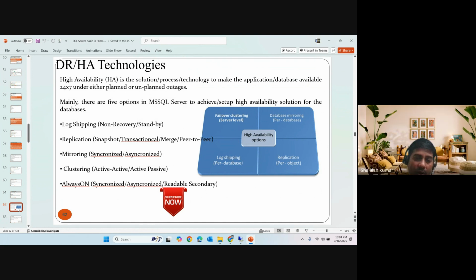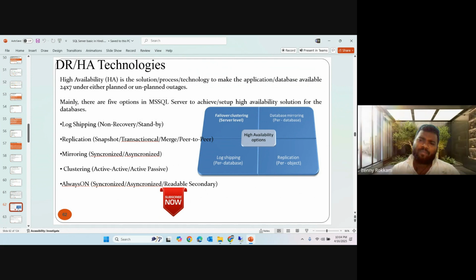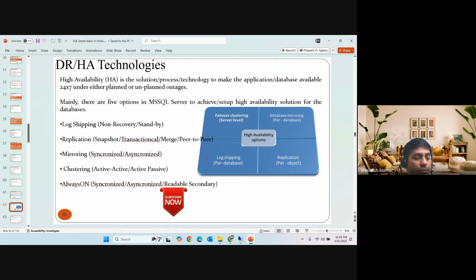So as we heard about log shipping, mirroring, or replication, there is some drawback in all these features, right? In mirroring, we do not get automatic failover if we are not adding a witness server. But in Always On, it works along the principle of mirroring. Basically, it replicates the data from the primary node to the secondary node, meaning from active to passive.